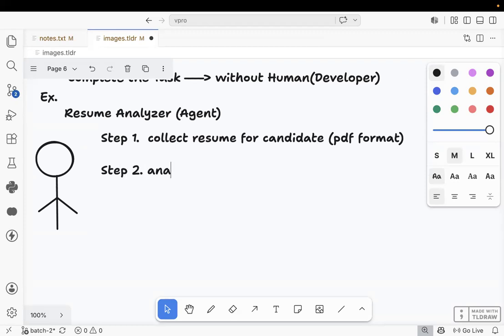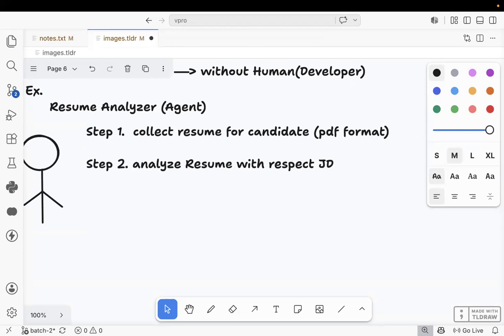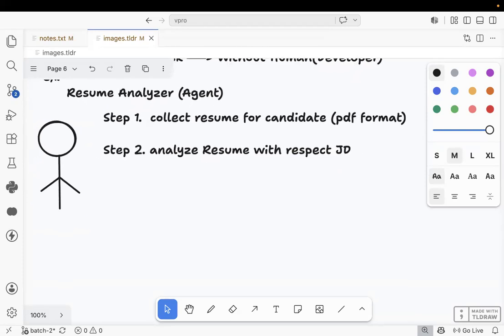Step number two, it will analyze the resume with respect to the job description. And next, step number three, it will check the match percentage, like a 70% match, an 80% match, a 90% match.